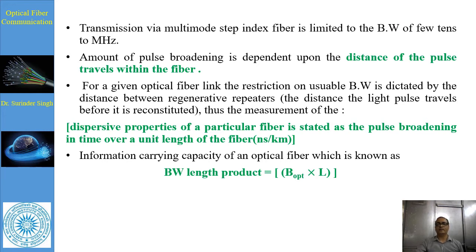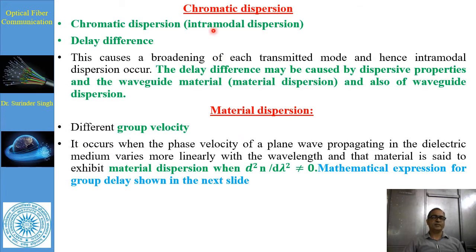Chromatic dispersion. Chromatic dispersion occurs in all types of fiber, even in single mode fiber. The reason is that the optical source does not emit a single frequency. It emits a band of frequencies. There will be a propagation delay difference between the various spectral components of the transmitted signal.